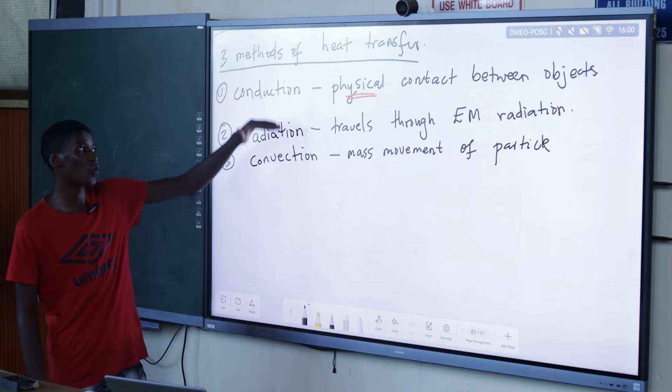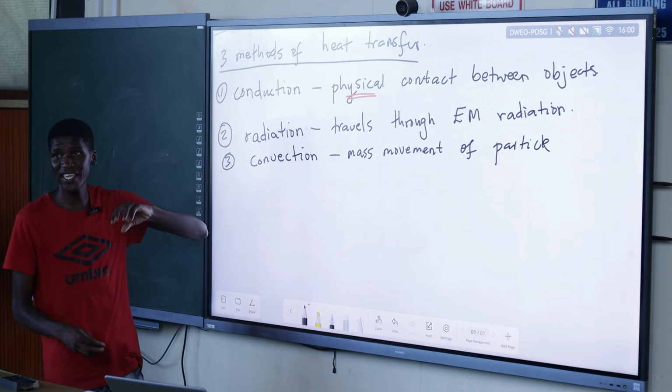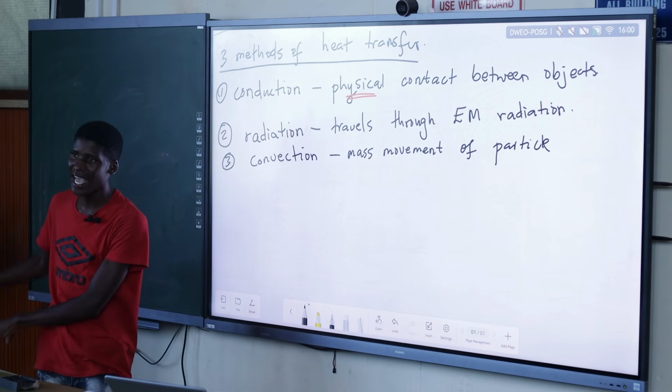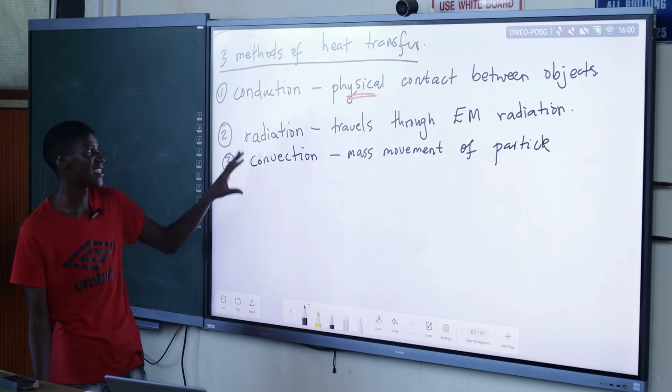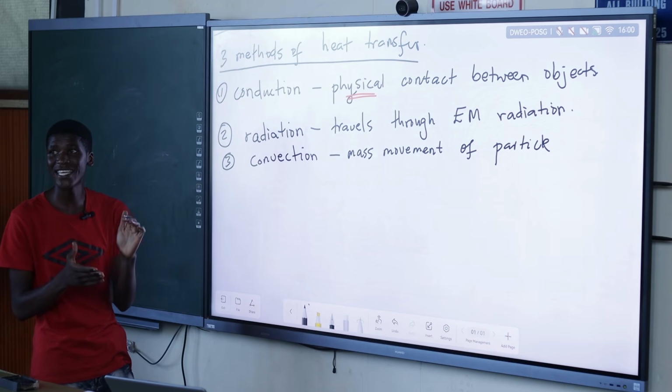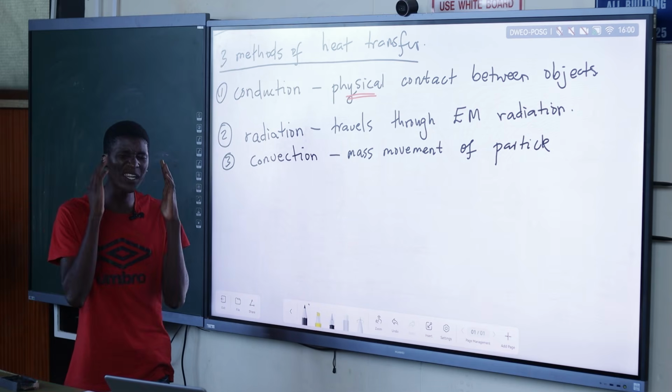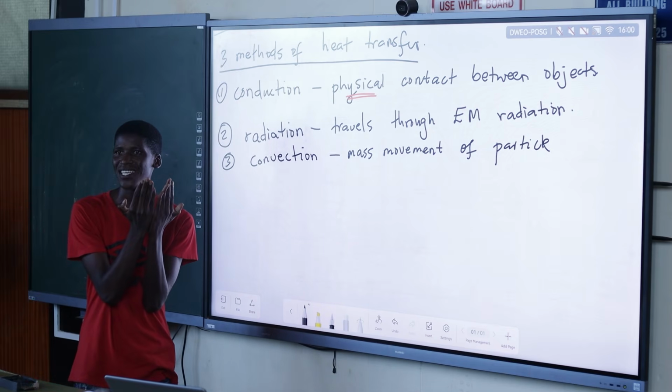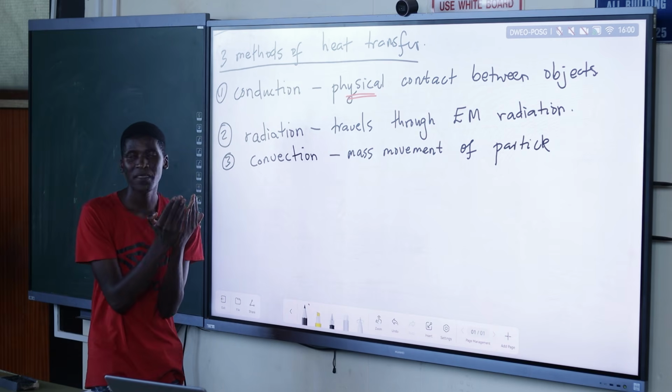So any of these methods, as long as one of them is working to move heat from a hot object to a colder object, then the objects are in what? In thermal contact. People confuse contact with touching, because touching is physical.